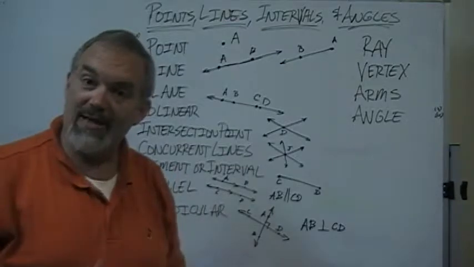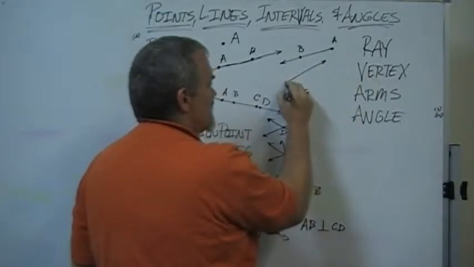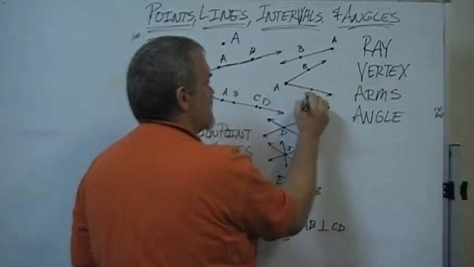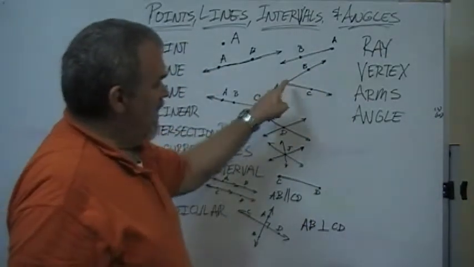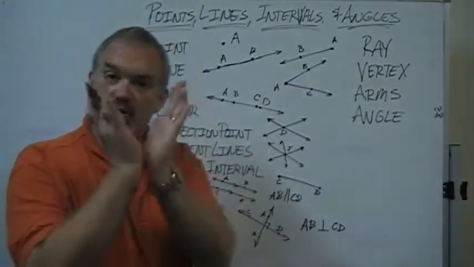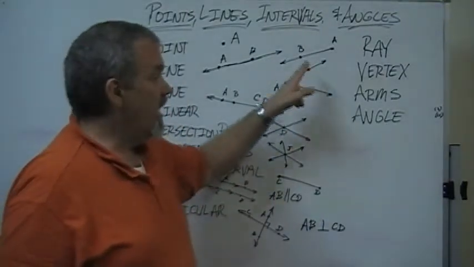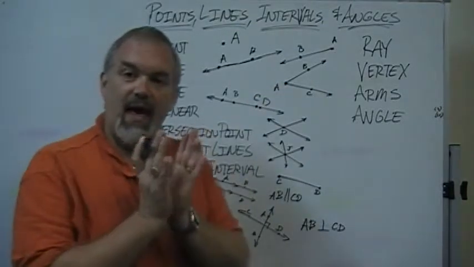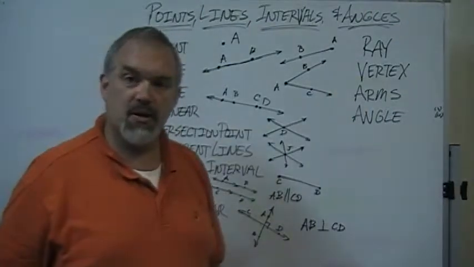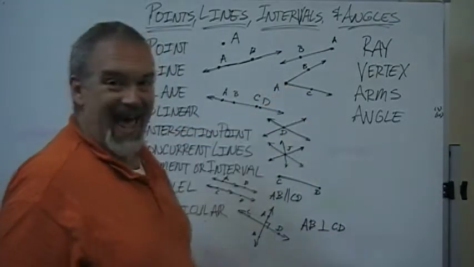When we take two rays and put them together, let's say they start here and they have the same point that they start at. And let's say we have A and B and C. Then we have a ray here and a ray here. They both start at the same place. We call that point the vertex. That's where the two rays are. You might say it's the point, because what have we made? We formed an angle. Okay? Formed an angle, and the point of the angle is the vertex. The two rays that make up the angle, they're called arms. Together, two rays meeting at the same vertex make up an angle.